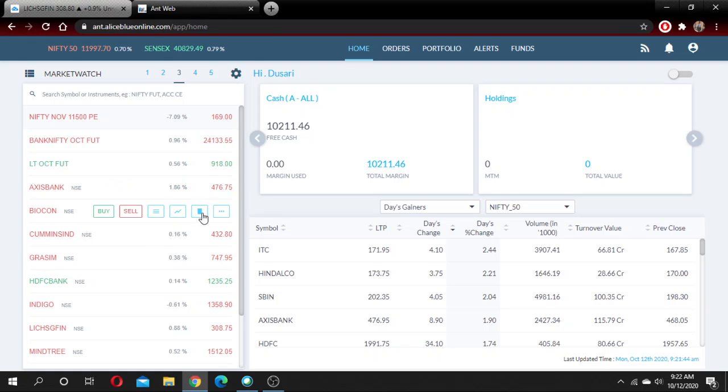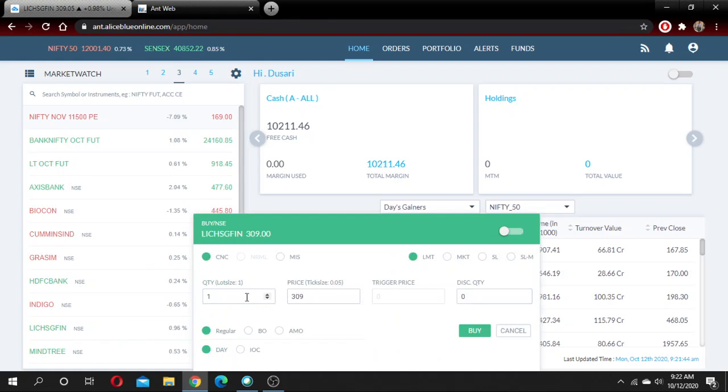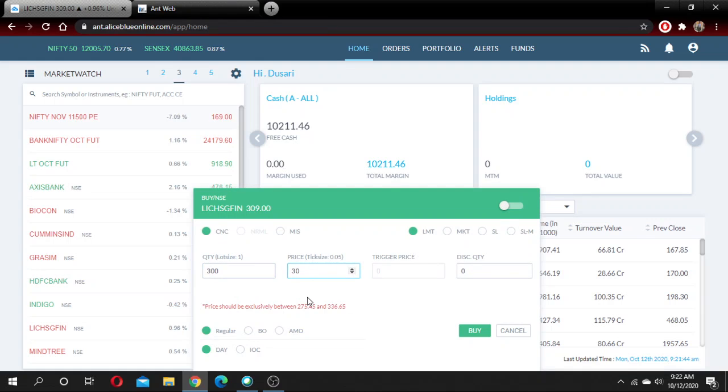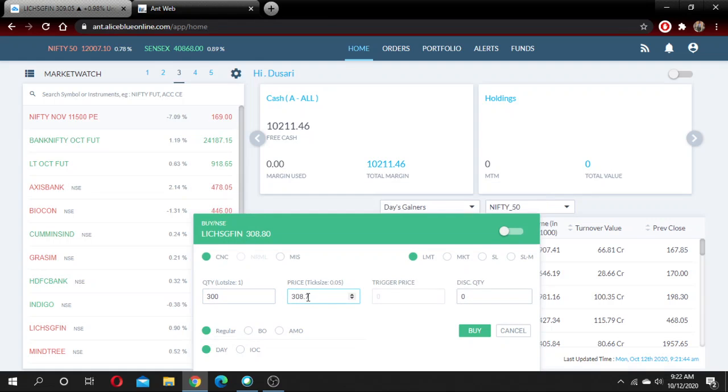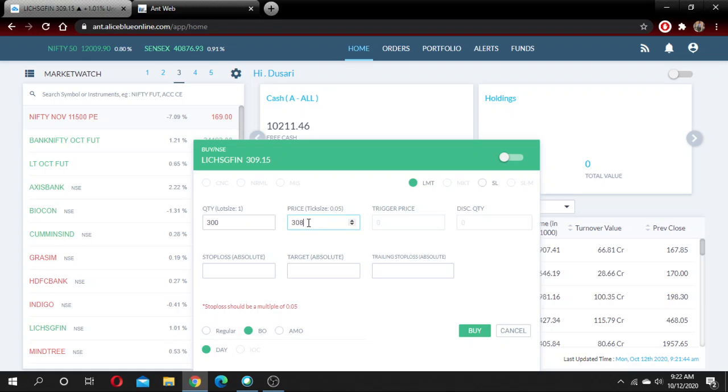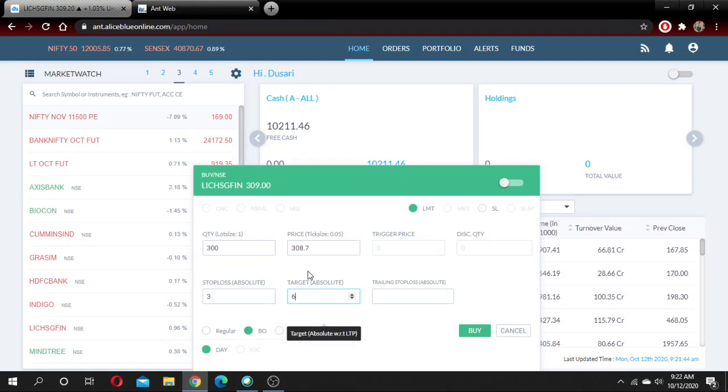I'll show how to place an order. LIC Housing Finance, we will buy this stock, 300 quantity at 308.7, MBO order, 308.7 with a stop loss of 3 rupees and a target of 6 rupees.